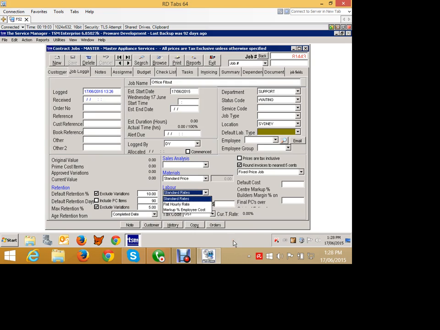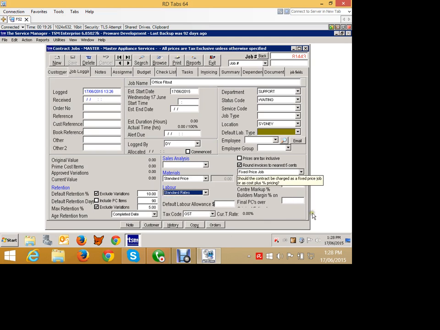Our labour pricing method can be our standard labour rates. We can have a flat hourly rate regardless of labour type. We'll just agree to charge you $70 an hour or whatever it is. Or we can do a markup percentage of the employee's cost for the labour calculation. So you can choose whichever way you want to charge the labour.